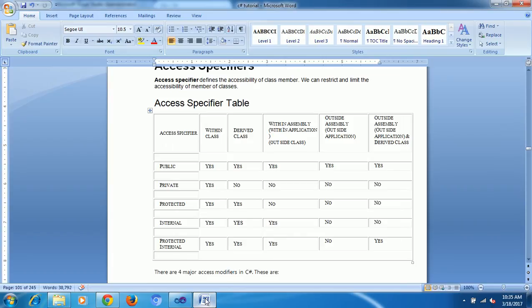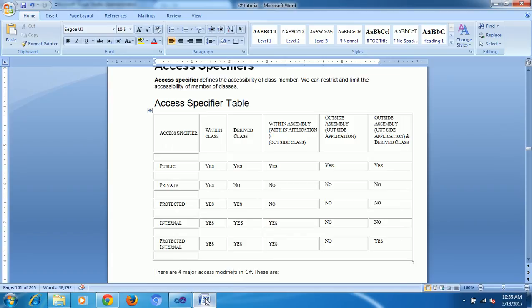Private method 2 is not accessible. Protected method 3 is also not possible. Internal method 4 is not possible. Finally, protected internal method 5 is not possible. Only public members we can access outside. It is a separate project.